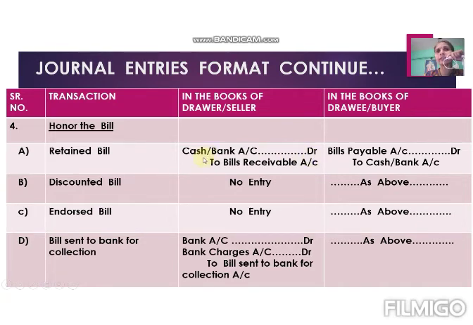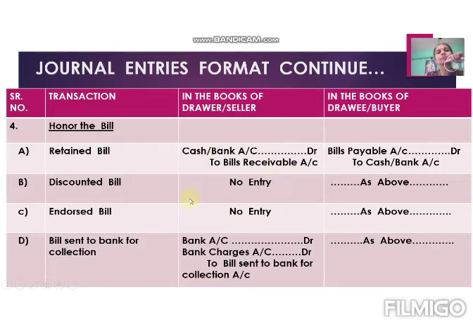And now he is cutting the name of the drawee from confirmed debtor. Why? Because the bill gets honored. That's why bills receivable account is credited.